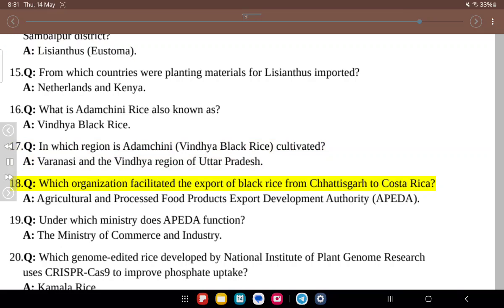18. Q. Which organization facilitated the export of black rice from Chhattisgarh to Costa Rica? A. Agricultural and Processed Food Products Export Development Authority, APEDA. 19. Q. Under which ministry does APEDA function? A. The Ministry of Commerce and Industry.